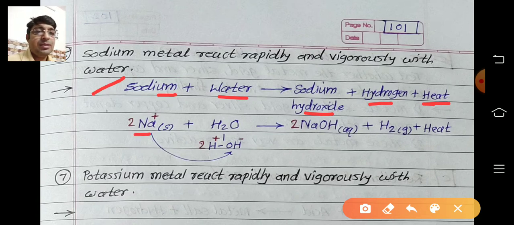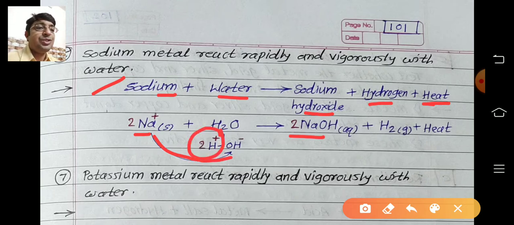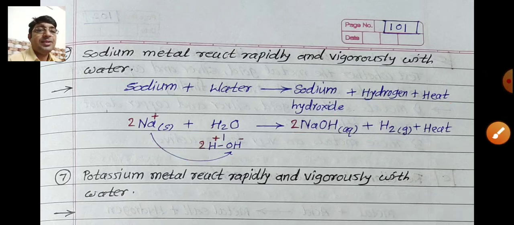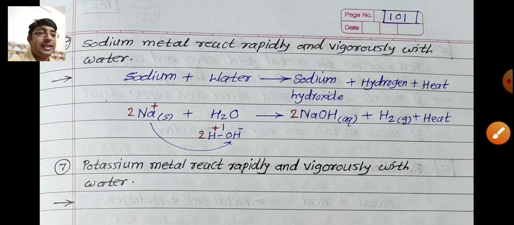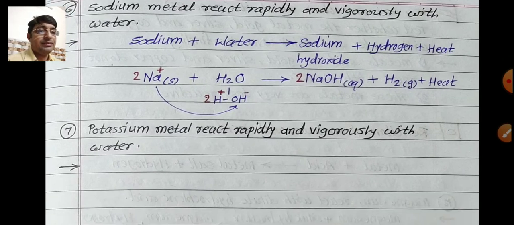Sodium valency is 1, that's why 1 plus. Water splits in the form of H plus and OH minus. This sodium plus ion reacts with the OH minus to form sodium hydroxide. Two hydrogen atoms remain to form hydrogen gas, and heat is released. The second reaction, that is potassium, write in this pattern.